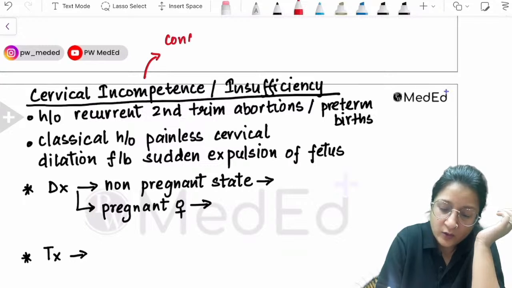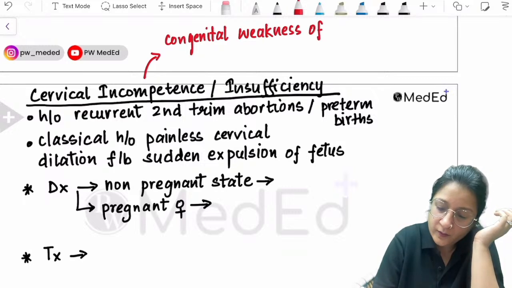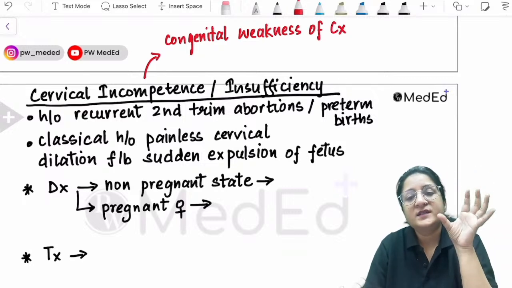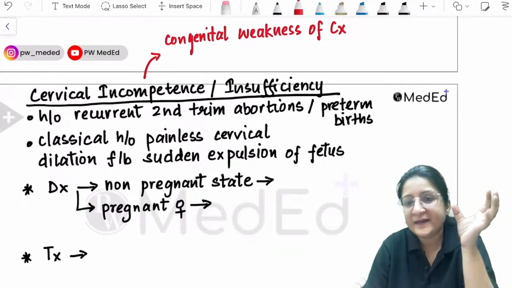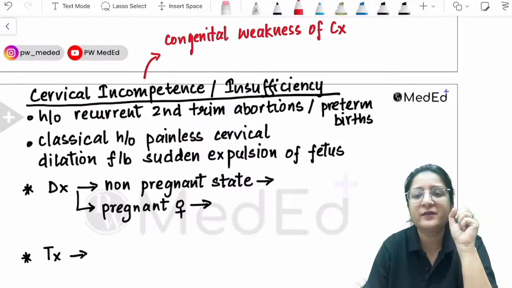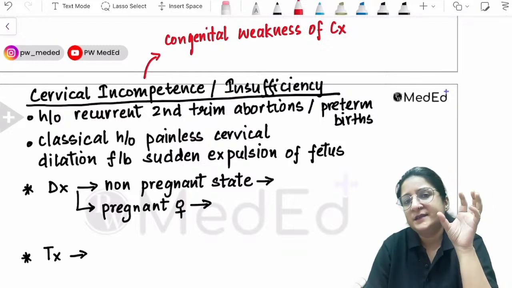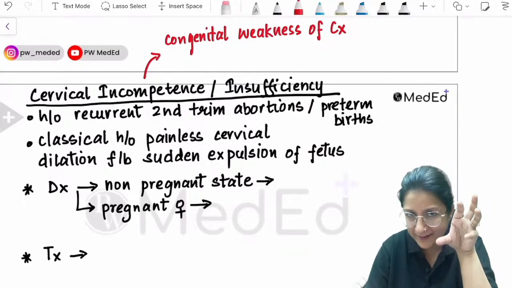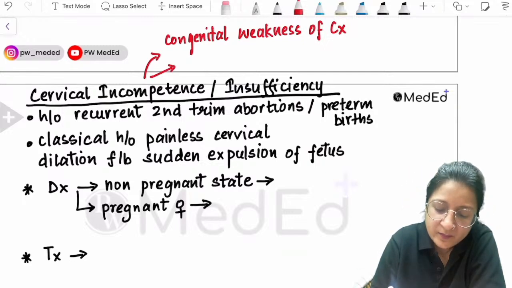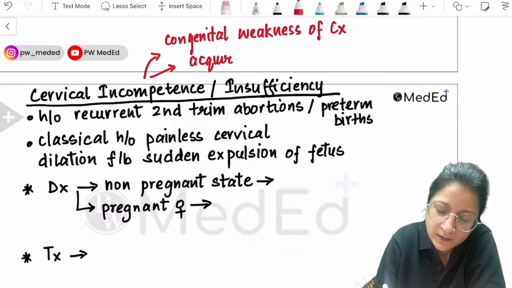The cervix is mainly elastic connective tissue, mainly collagen. So there can be defects in the collagen and elastic connective tissue. So congenital weakness of the cervical tissue can be one reason. Or there can be acquired causes of cervical incompetence.